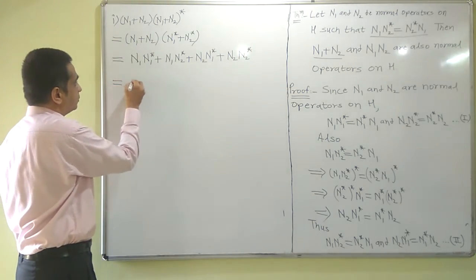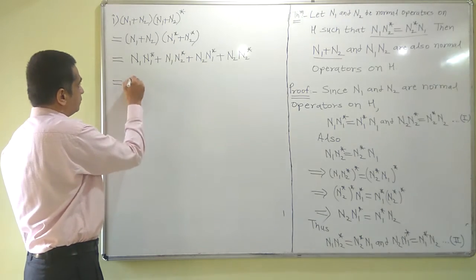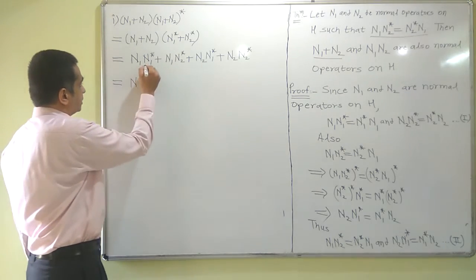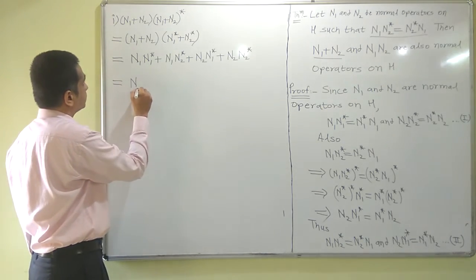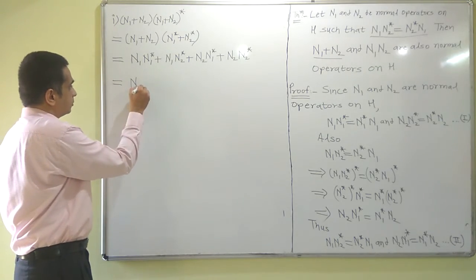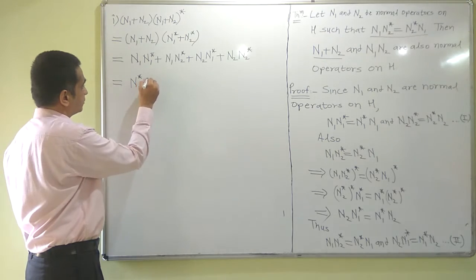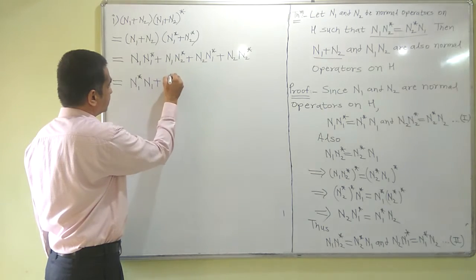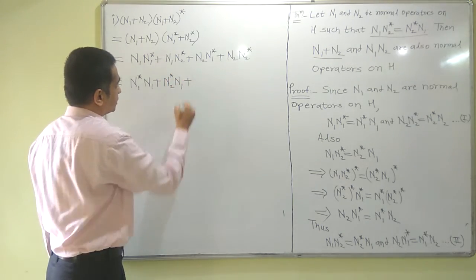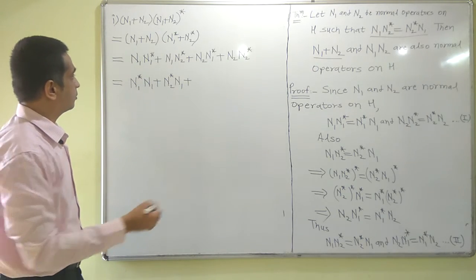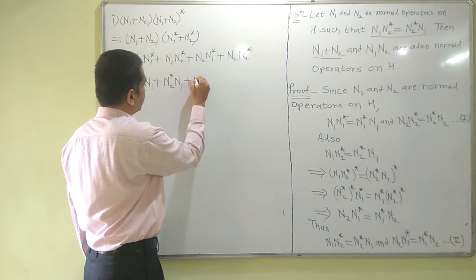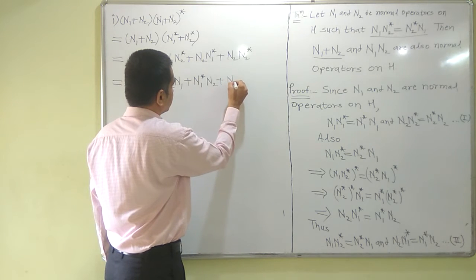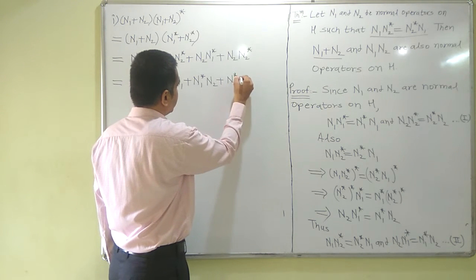Further simplifying, I can take n1 common, but I want to write it as n1 star n1 plus n2 star n1, plus, now I want to take n2 star common, so I am going to write n1 star n2 plus n2 star n2.